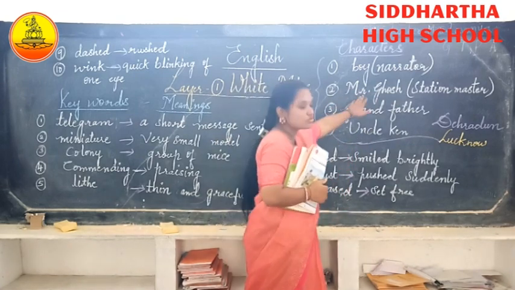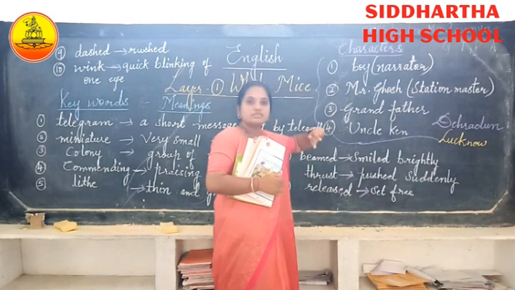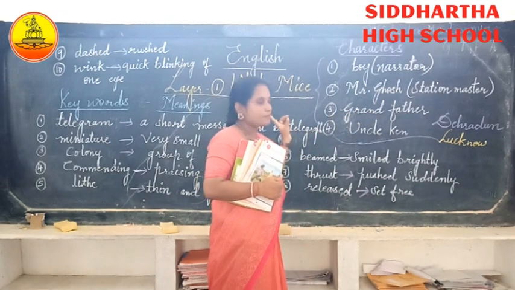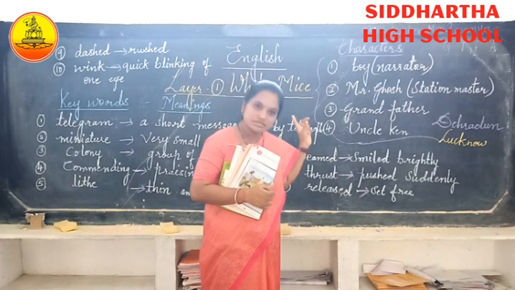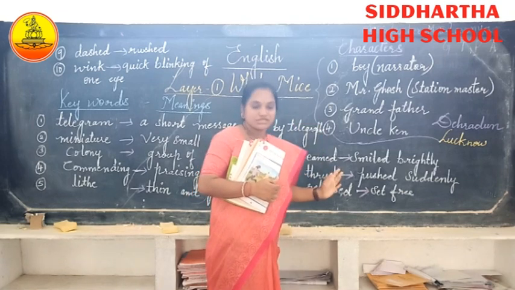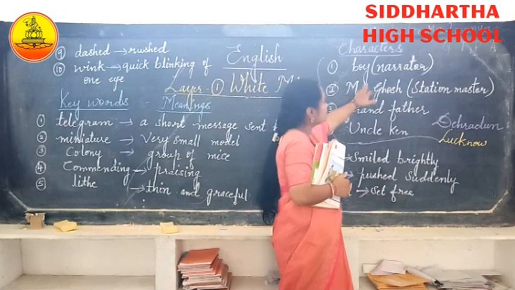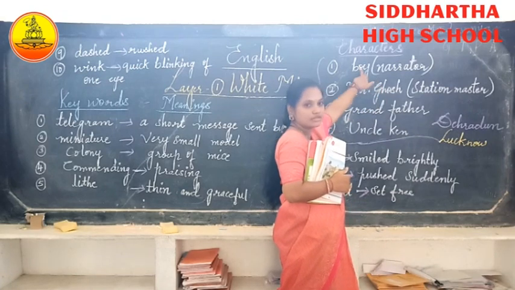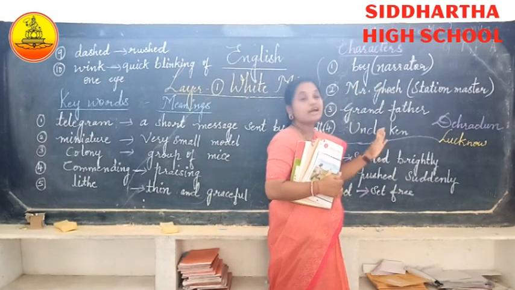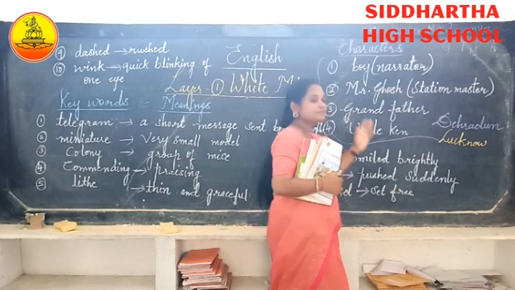And where is Mr. Ghosh's house? Mr. Ghosh's house is behind the station, that is, at the back of the station. So Mr. Ghosh took the boy to his house.